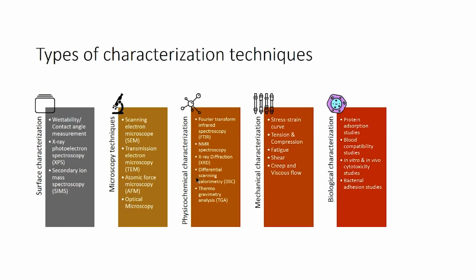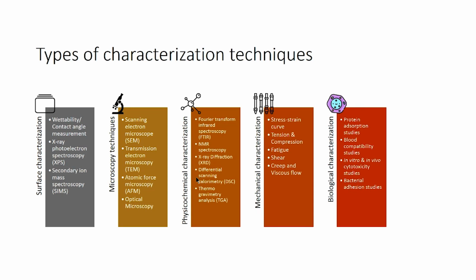So, coming to characterization techniques, there are predominantly 5 different types. There are a lot of techniques available for a lot of properties, but these are the widely used techniques in the biomaterial field.